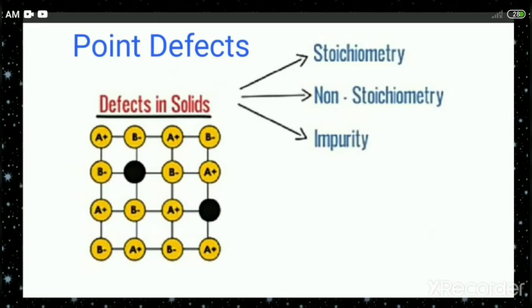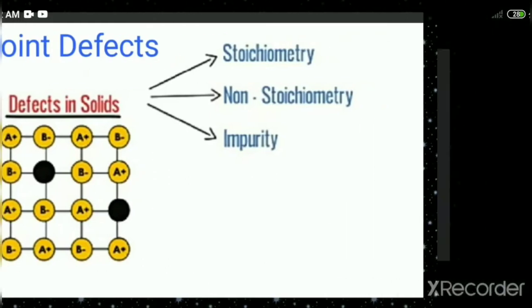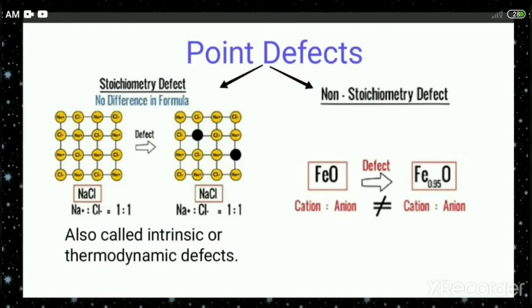Let us discuss the three categories of point defect one by one. First, let us discuss stoichiometric defect, and let us find the difference between stoichiometric defect and non-stoichiometric defect.